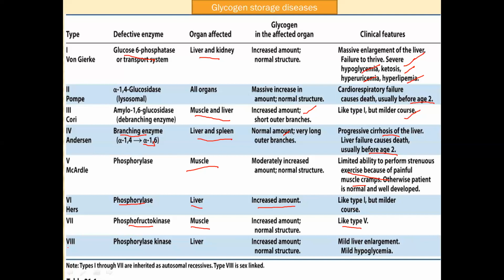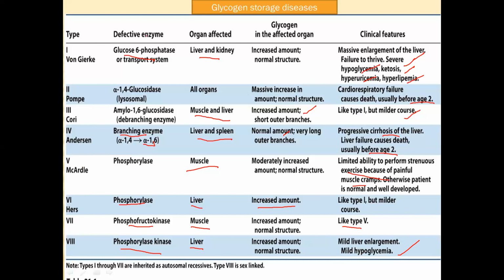And next is 8, phosphorylase kinase is the enzyme deficient here. The organ affected is liver, and mild liver enlargement and mild hypoglycemia is seen here. So these are the different types of GSDs, glycogen storage diseases, which occur due to genetic disorders.